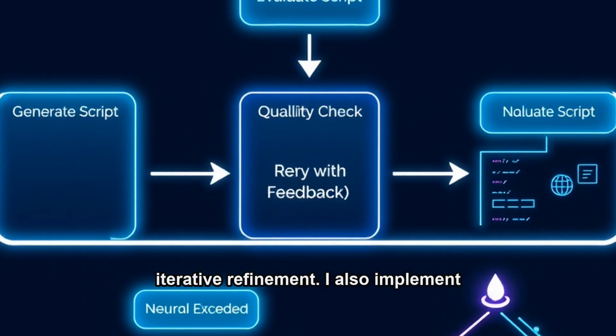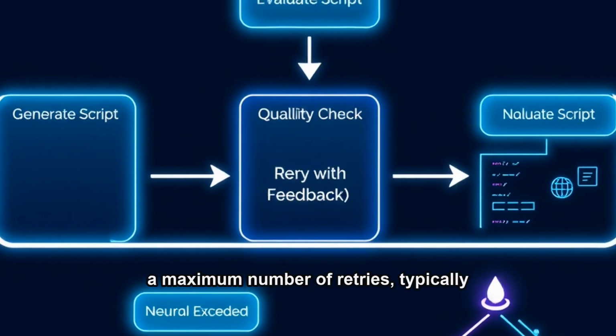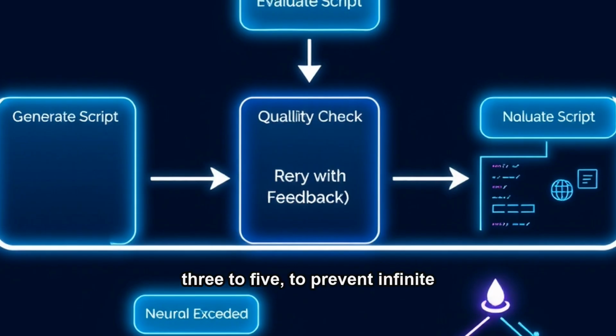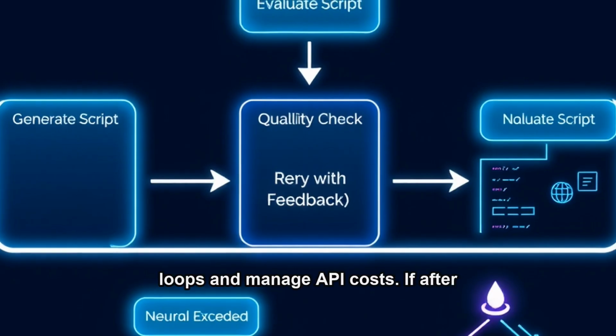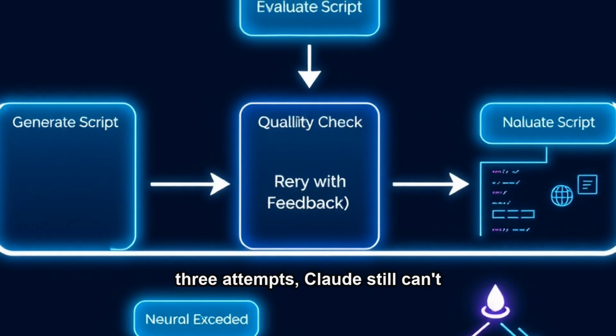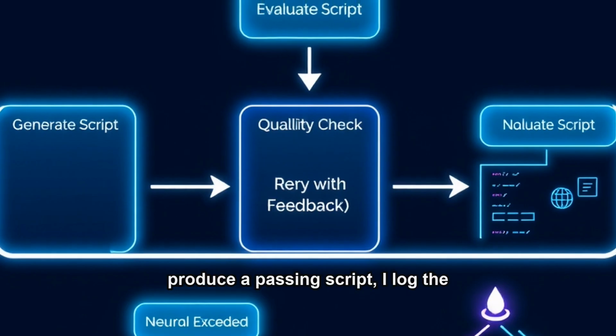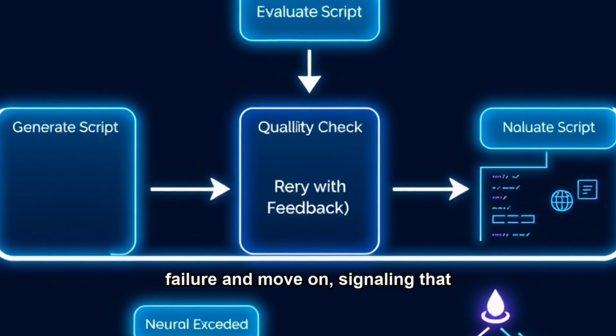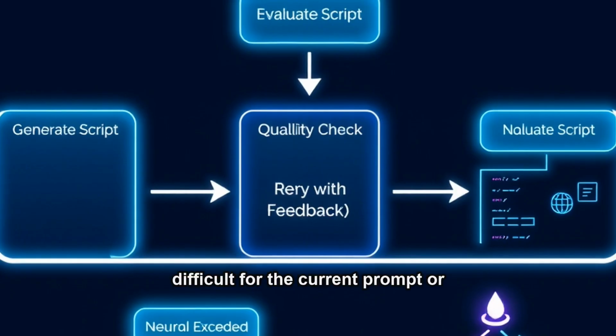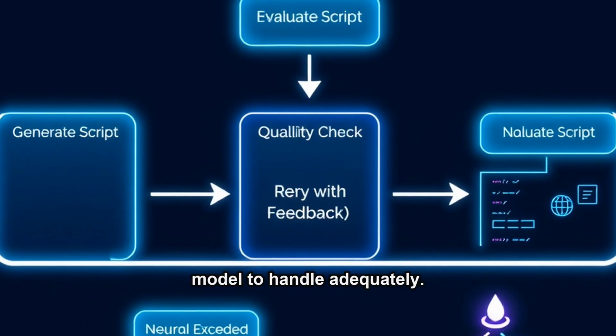I also implement a maximum number of retries, typically 3 to 5, to prevent infinite loops and manage API costs. If after 3 attempts, Claude still can't produce a passing script, I log the failure and move on, signaling that the initial idea might be too difficult for the current prompt or model to handle adequately.